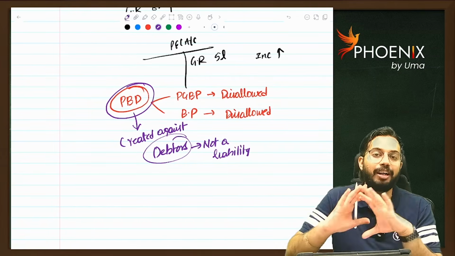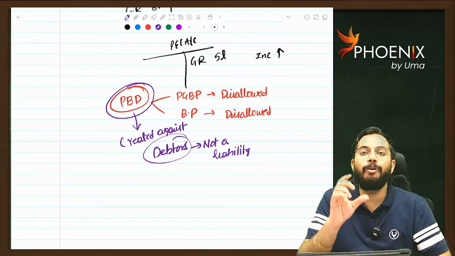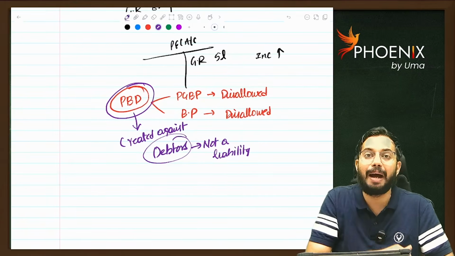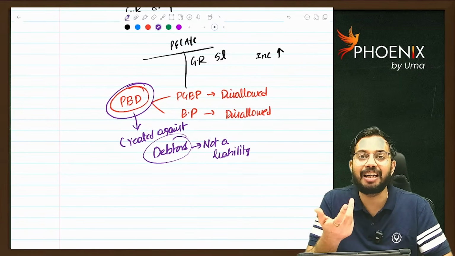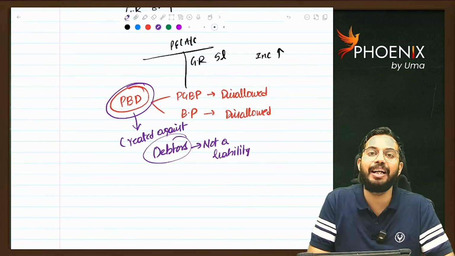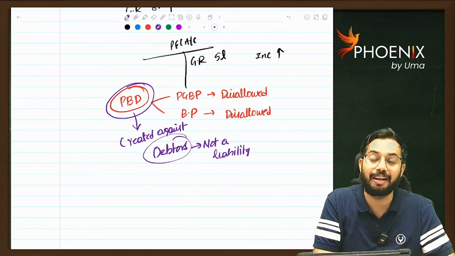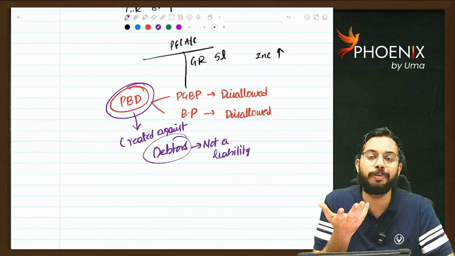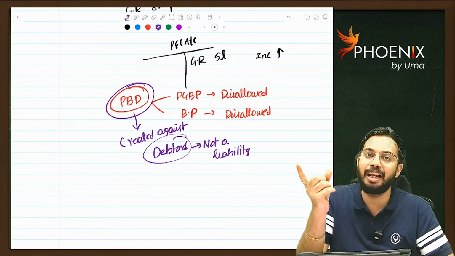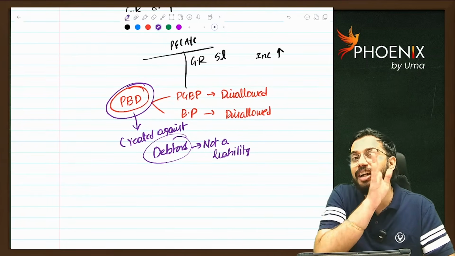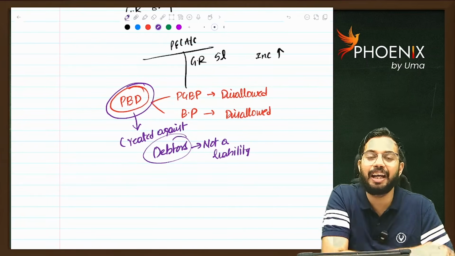He said that provision for contingent liability is required to be added back, but provision for bad debts is created against debtors. Debtors is not a liability. So he won the case. Provision for bad debts is not required to be added back. Then the income tax department realized the loophole. What is the loophole? If you create provision against liability, that is required to be added back. But provision for bad debts is not created against liability, na? It is created against asset.